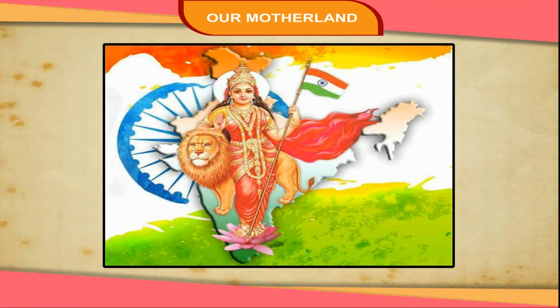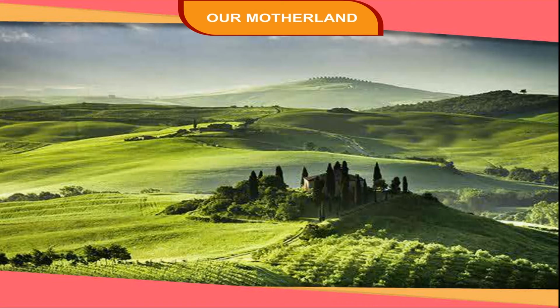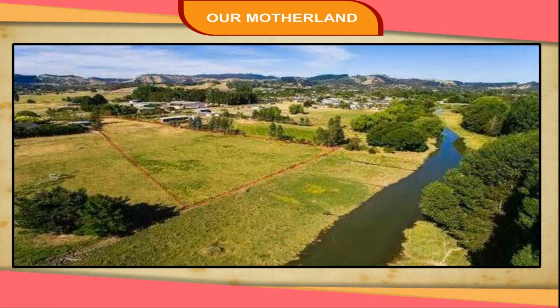India is our motherland. It is the seventh largest country in the world in area and the second largest country in the world in population. The surface of the land in India is not the same everywhere. It varies from region to region.